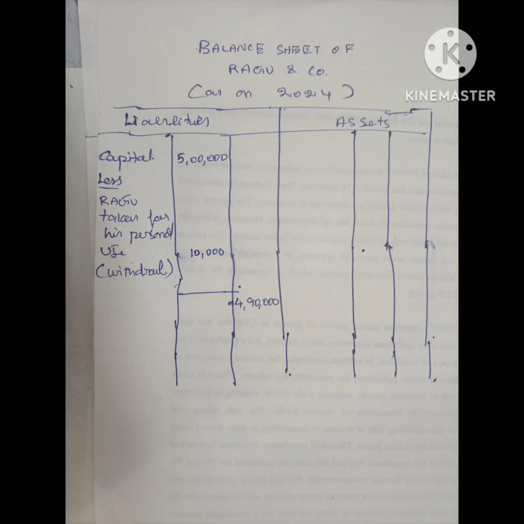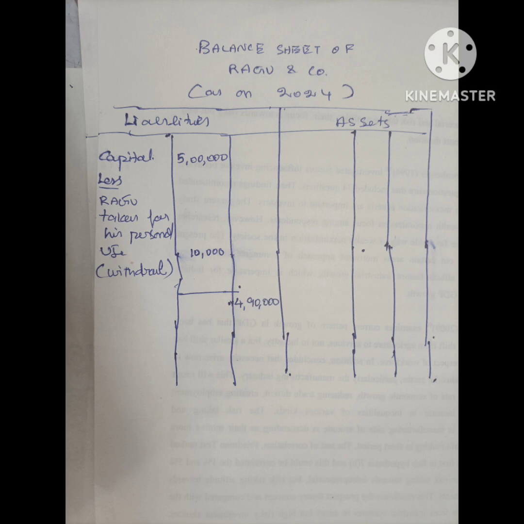This is important because even though he is the owner, if he takes any money, that should be shown in the accounts, so it is shown on the liability side. Capital is the owner's money: Raghu invested 5 lakhs, and he has taken the amount of 10,000. So you have to show it in the accounts like this. It is not that the owner simply takes the money.